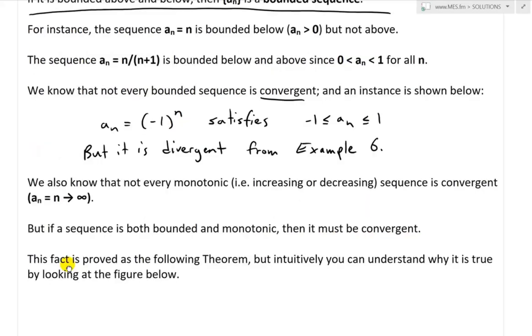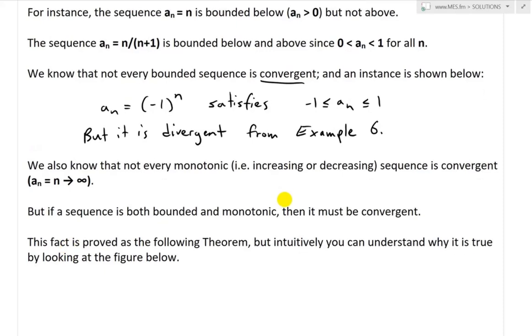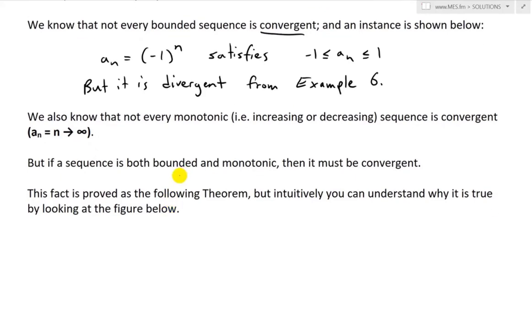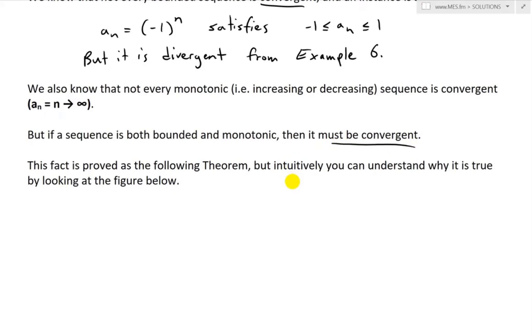We also know that not every monotonic sequence, remember that's increasing or decreasing, is convergent. For example, a_n equals n approaches infinity even though it is increasing. It's always getting bigger, 1, 2, 3, 4, but it's not convergent, so there's no limit. But if a sequence is both bounded and monotonic, then it must be convergent. This fact is proved as the following theorem.